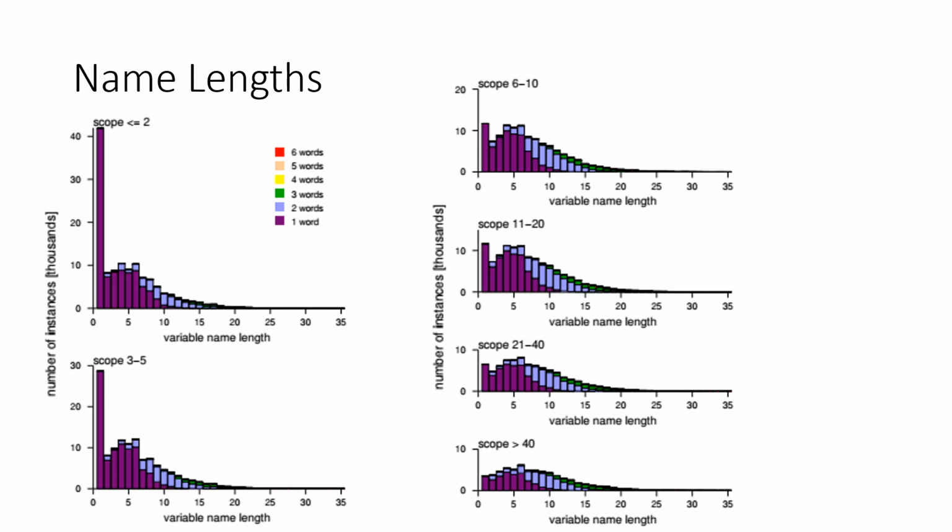Looking at the histograms of name lengths in the different scopes, the most prominent feature is the single letter names. These are very dominant in the narrow scopes and all but disappear in the broad scopes. We can also see that the tail of the distribution in the broad scopes becomes heavier due to having more compound names with multiple words in them.